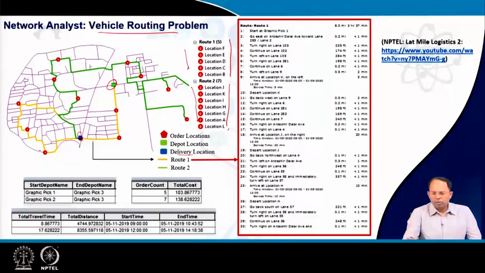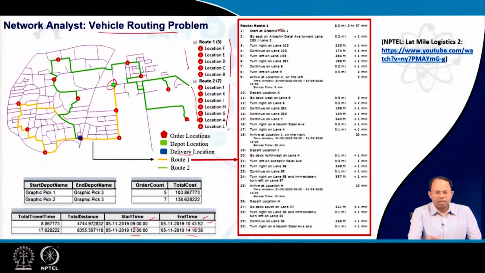As you can see, we have got the values for route 1, and similarly for route 2, and we can get the total travel time, total travel distance, start time and end time for each of these routes. For example, the start time for the first route is 9 o'clock and it ends at 10:43, whereas the start time for the next route is 12 o'clock and it ends at 2:18, that is, 14:18. That means the same vehicle can be utilized in sequence.